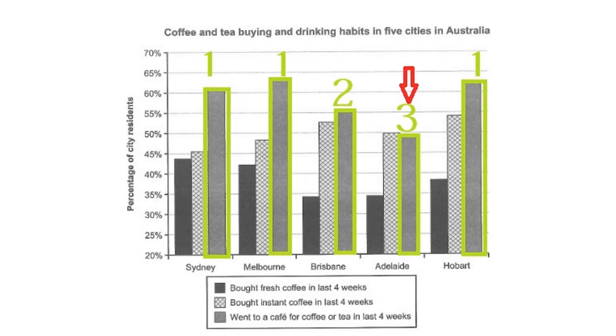I'm going to cover cafe first, and you can see that I'm going to mention Sydney, Melbourne and Hobart in the first sentence because they're all the highest, and then I'm going to cover the middle number, Brisbane, and then finally Adelaide. And Adelaide's a special case because it's the only city where cafe is not the highest category. So this is a kind of a key point, something that's worth highlighting, and something that would increase the score from maybe 7 to 8 and above for task achievement.